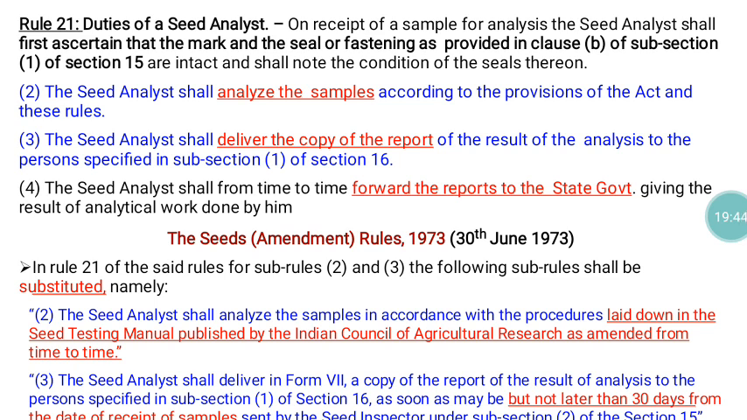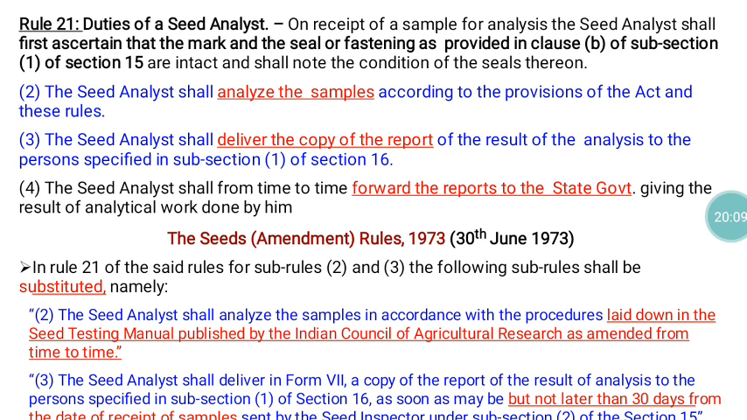The seed analyst shall deliver a copy of the report of the results of the analysis to the person specified in subsection 1 of section 16. So they have to receive the sample, verify the parcel's intactness, and after that conduct the analysis. Then they have to communicate the report as per subsection 1 of section 16.